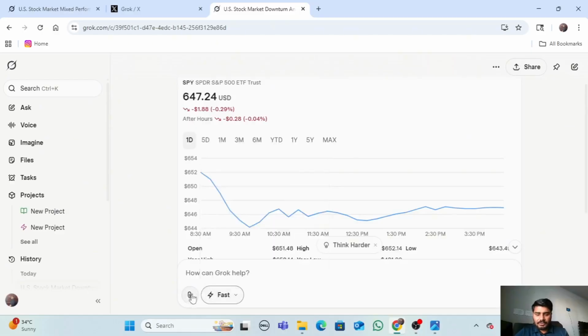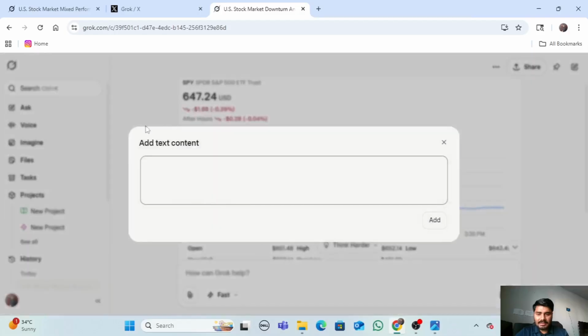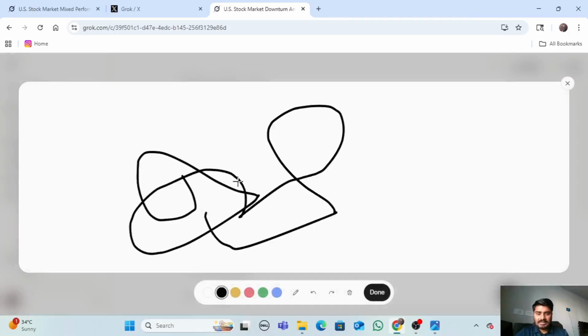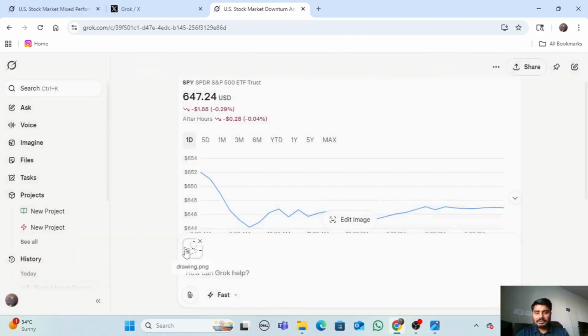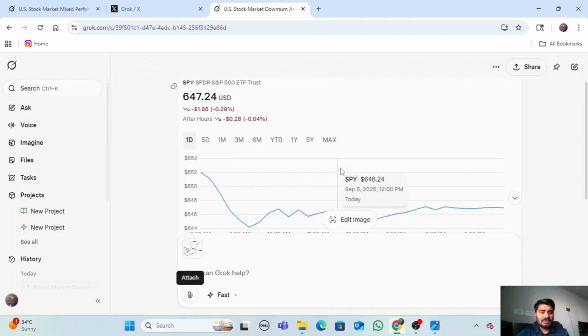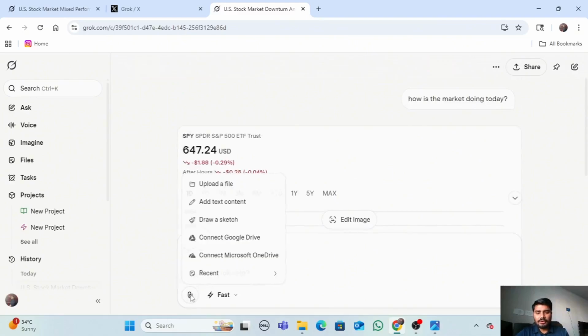From here we can upload a file. We can add text content over here, and we can simply draw a sketch and give it as a prompt or command. We can connect to Google Drive, retrieve our documents from there and give them as a command. And we can even connect to Microsoft Office and do the same thing. It's really good, it's loaded with features over here.